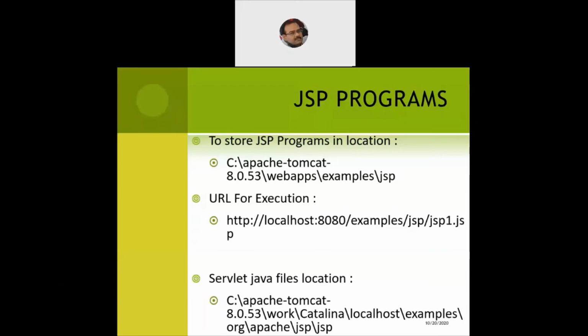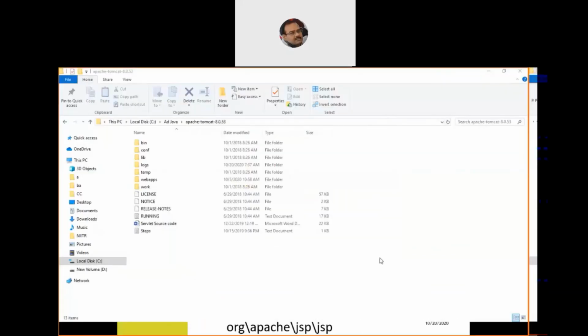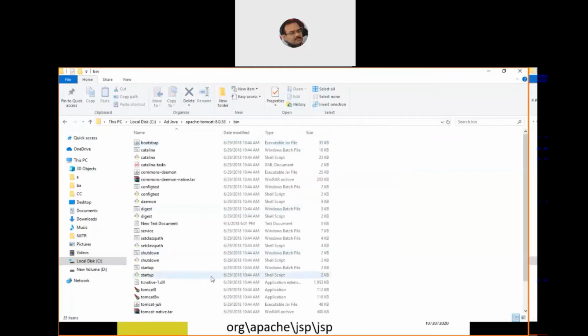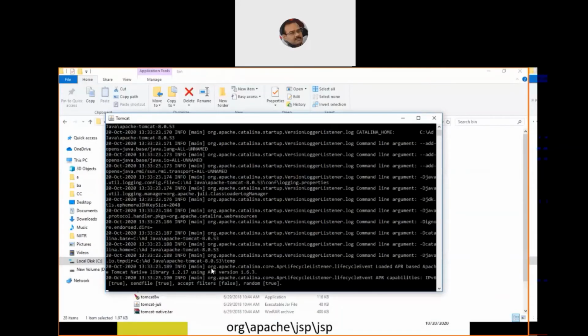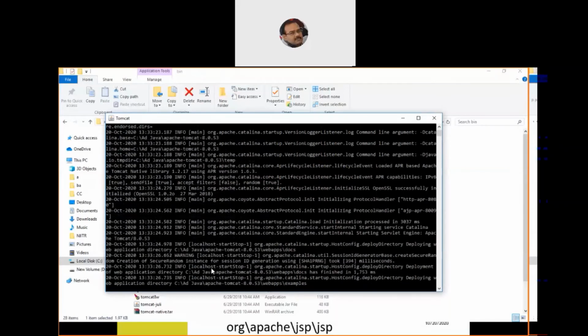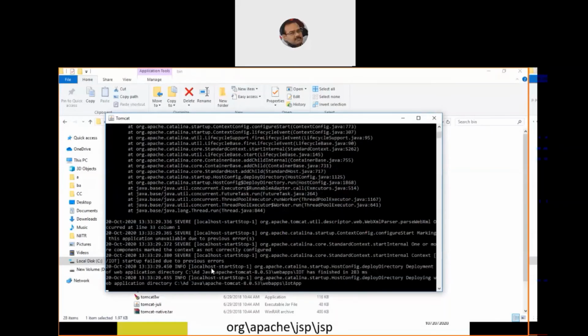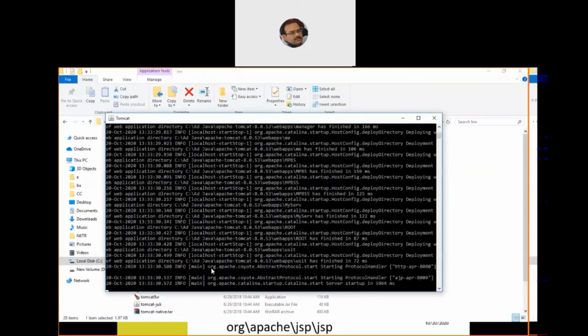So we'll see the execution of the JSP programs on the Apache Tomcat now. We go to the Apache Tomcat folder, and within the bin we have this startup batch file. We launch it, and the Apache Tomcat server will get launched on our machine. I hope by now everyone is comfortable with the execution and launching of the web server on the machine. It should not be a problem.